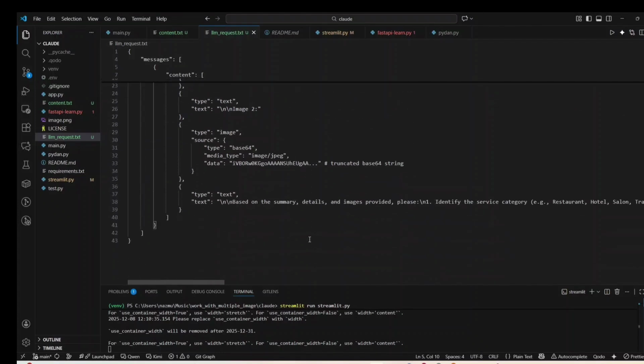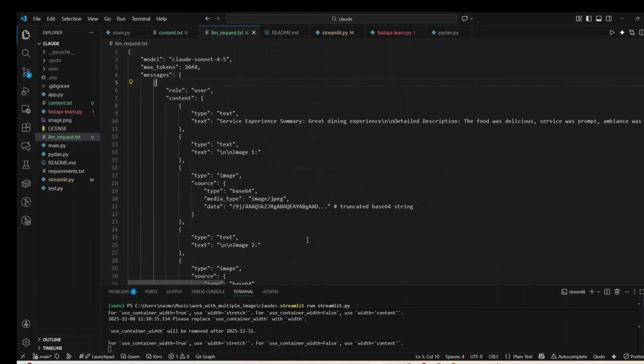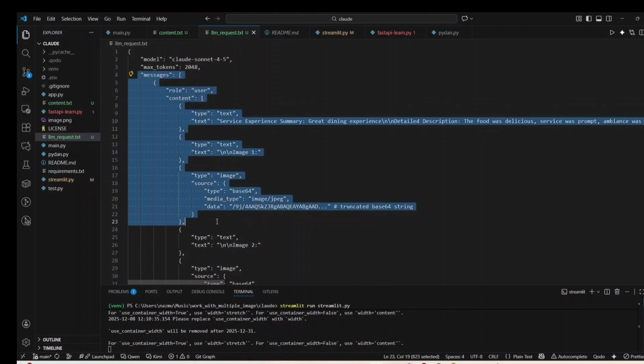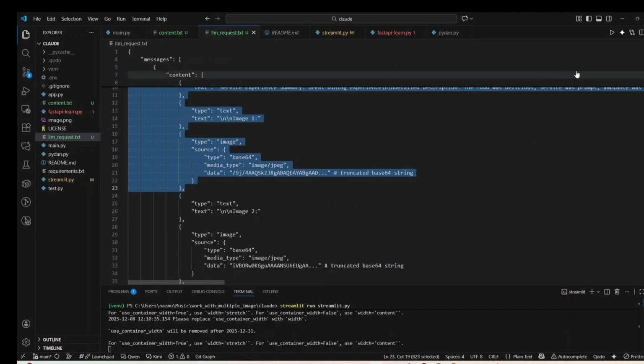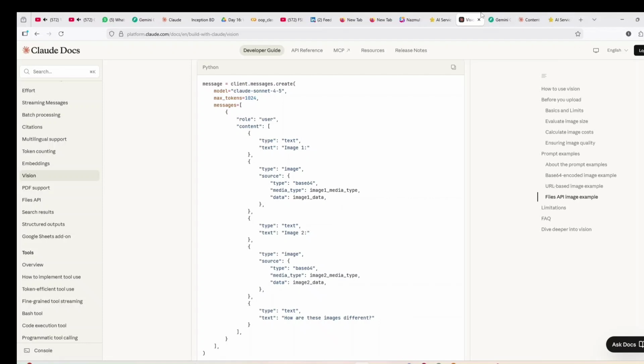So this is the complexity I faced, but I figured it out, and that's why I wanted to share it with you. If you face a similar complexity, like sending multiple images at a time with your prompt and message description, you can build content like this and use it in the message section of the LLM. Then you mention how you want the response structure, and you will get it. So this is the thing I implemented.